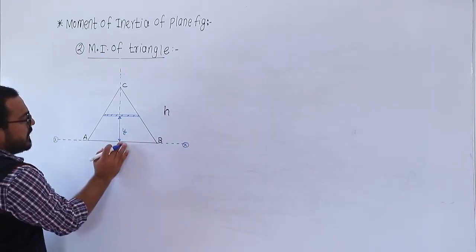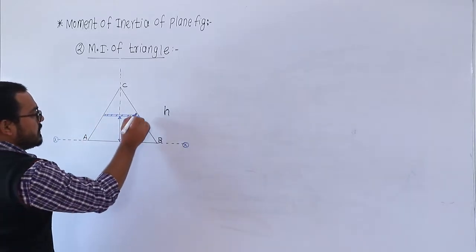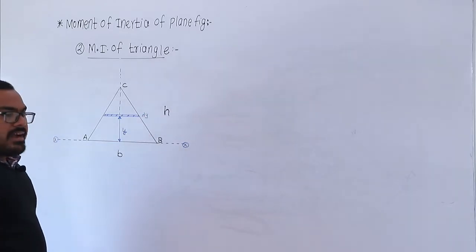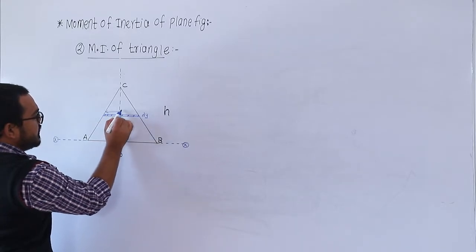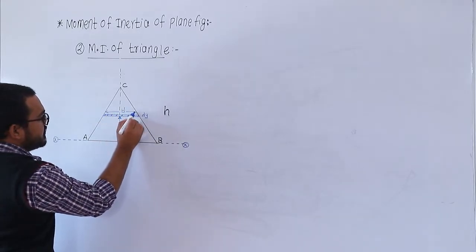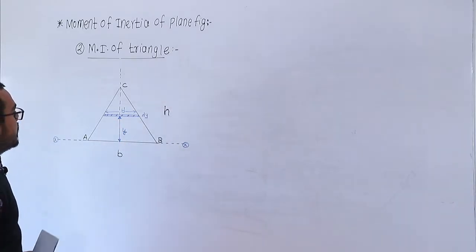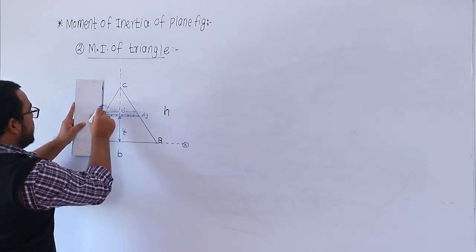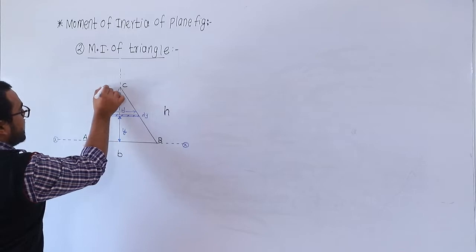I consider a strip at a distance y from this base, and the thickness of this strip is again dy, and its width, let us say, is b dash. So if the strip distance from the base is y, then what about the distance from the apex?